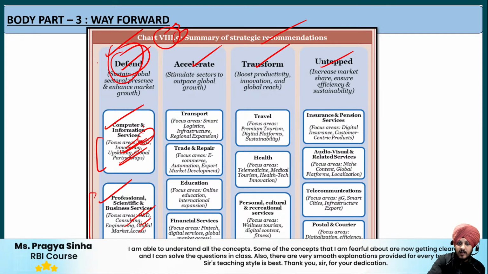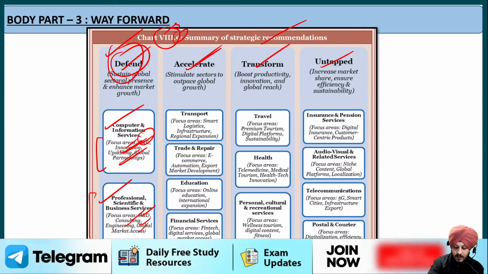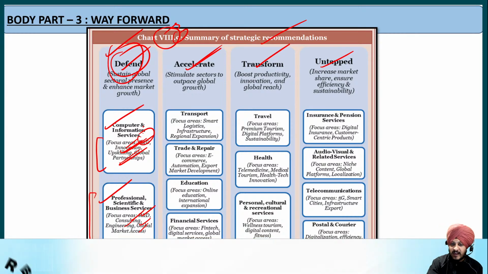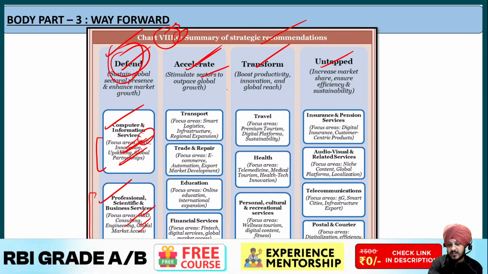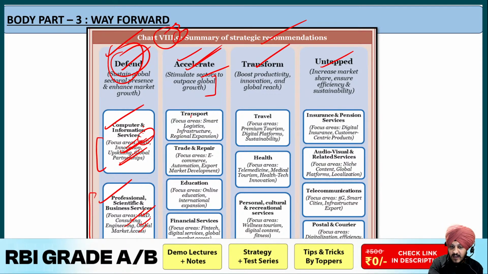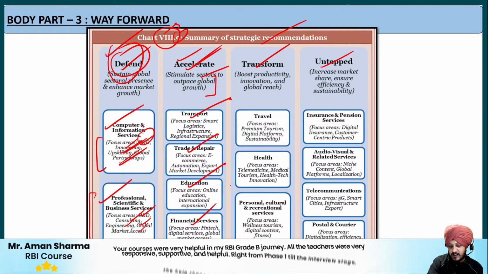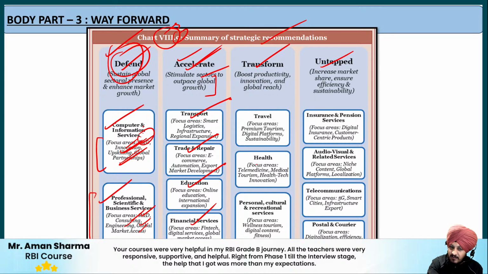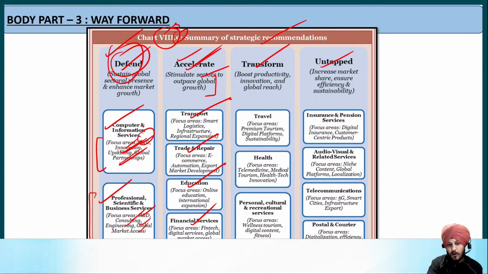Now regarding accelerate, it basically means to focus on the growing sectors that are doing well but need to speed up their growth. That's why it says we need to stimulate these sectors so that they can outpace global growth. And what type of sectors are in this accelerate category? We have the transport sector, trade and repair sector, education sector, and financial services sector also.